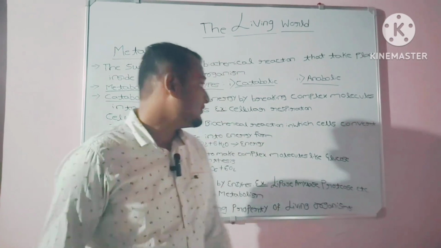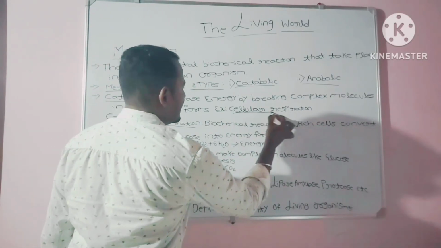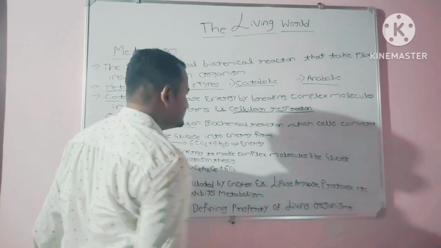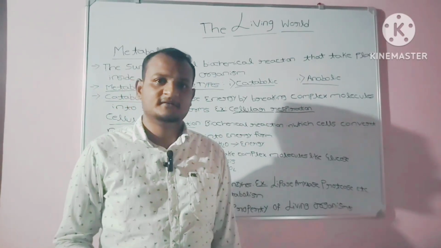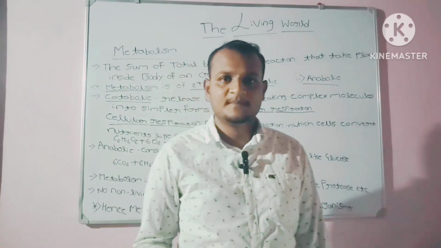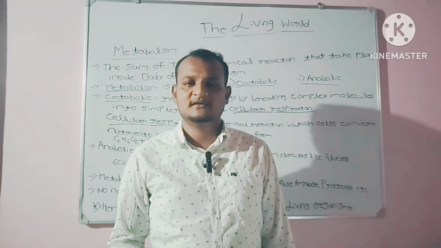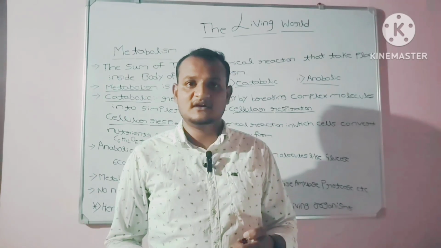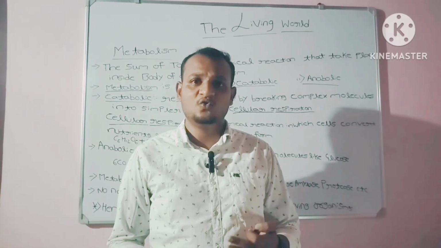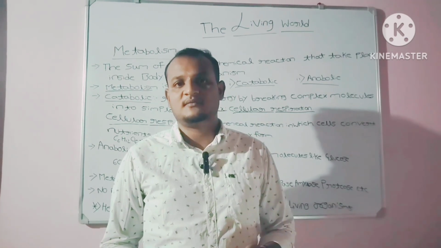The best example for the catabolic pathway is cellular respiration. You may wonder what cellular respiration is. Cellular respiration is a biochemical pathway in which cells convert nutrients like glucose into energy form.